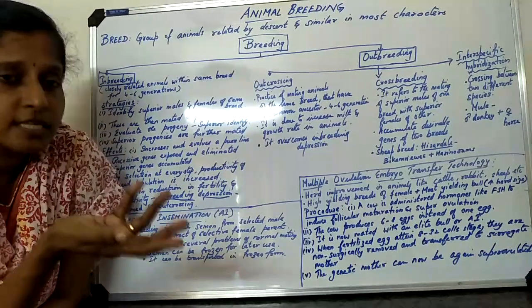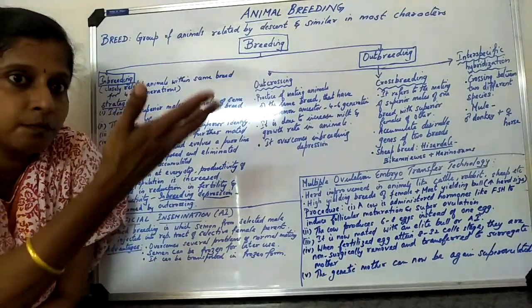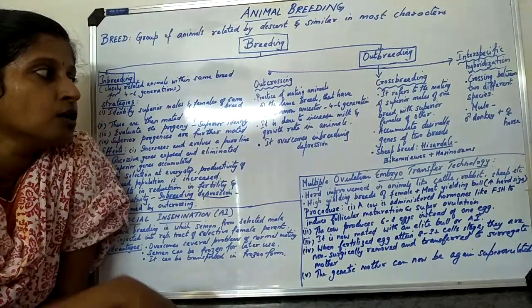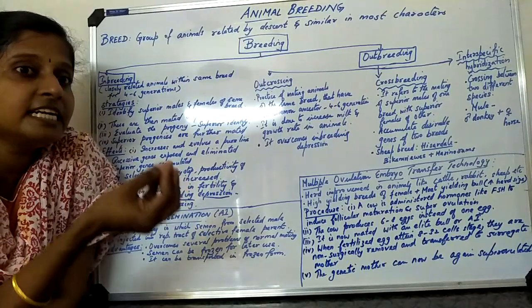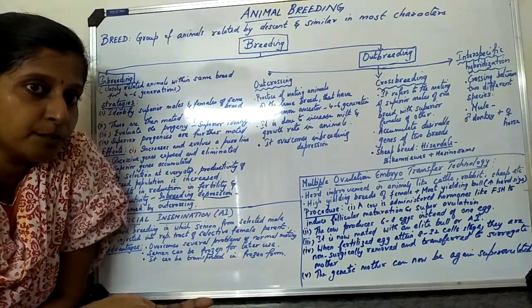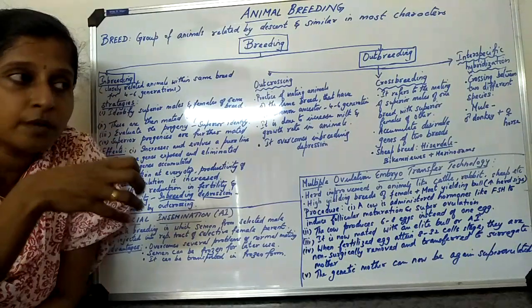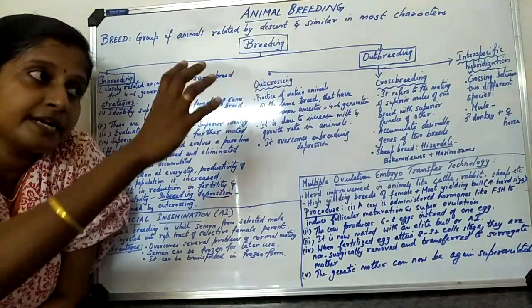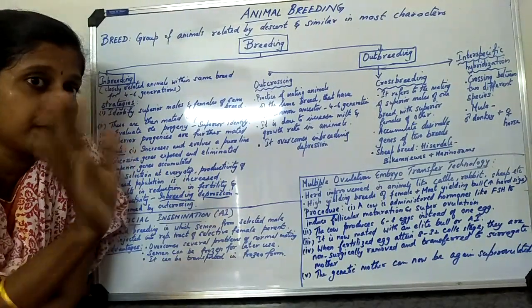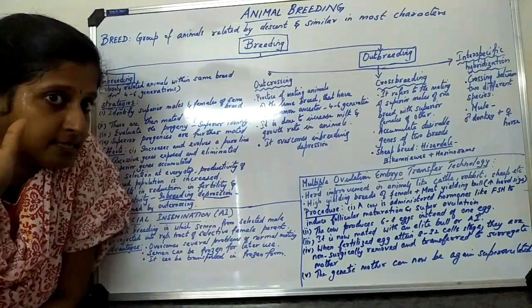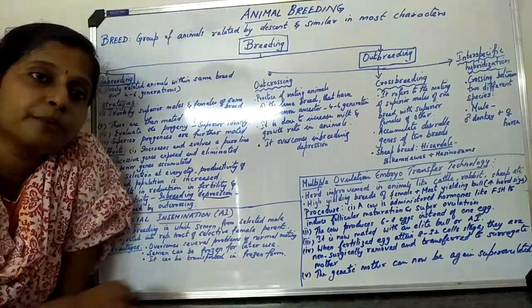So what is the advantage? Take one desi variety and another variety from some other place. When they are mating with one another, the yield will be more and the productivity will be more, because here I am selecting one good breed, and there the same breed, another good one, one male and one female with good characteristics, but not sharing a common ancestor for around 4 to 6 generations. I select them and allow them to mate.